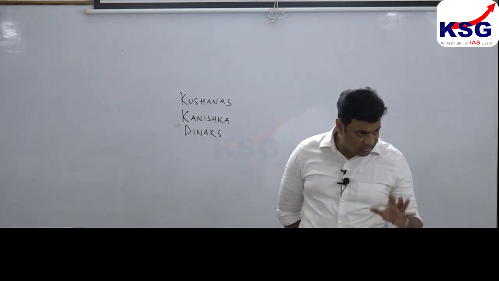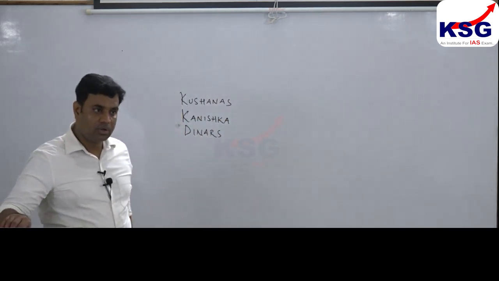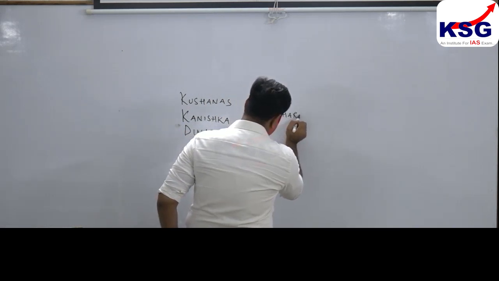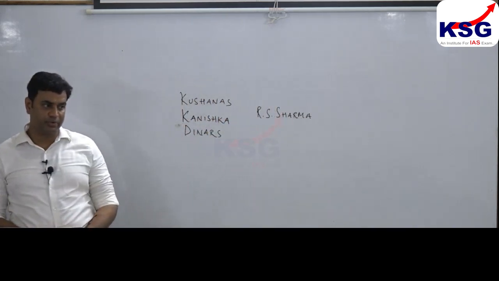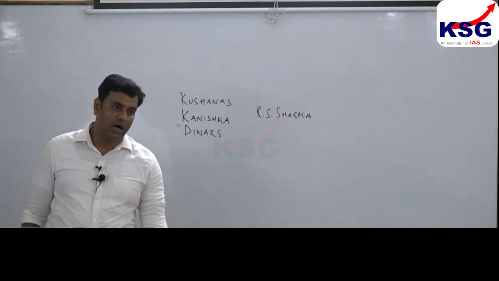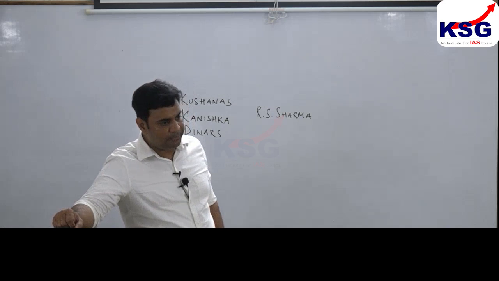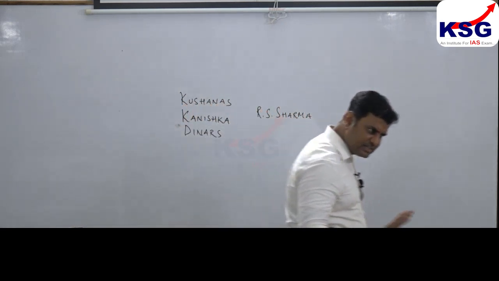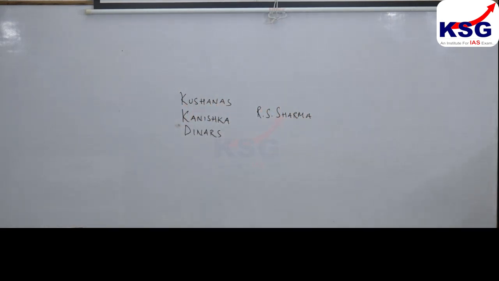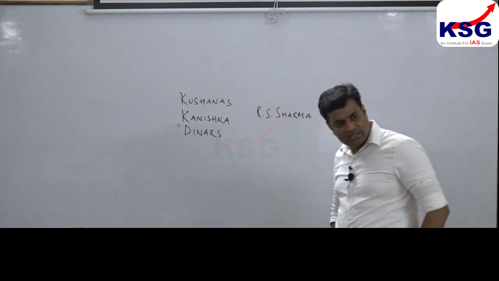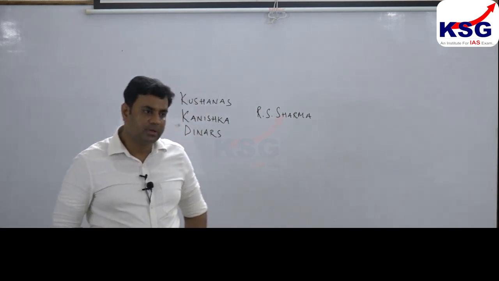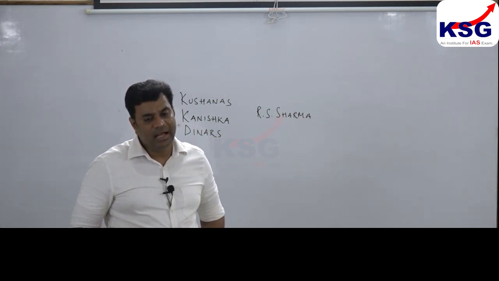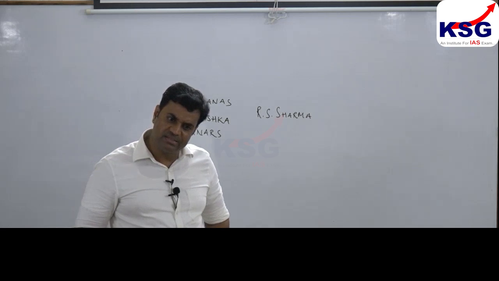The greatest authority on Indian feudalism, R.S. Sharma, Ramsaran Sharma, has highlighted a clear-cut relation between feudalism and lack of coins.